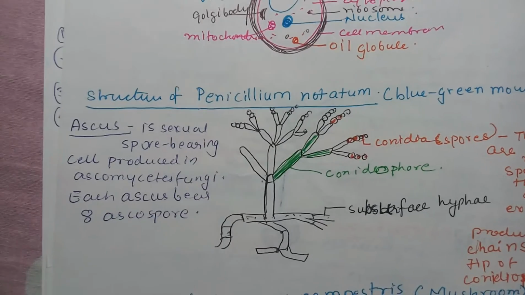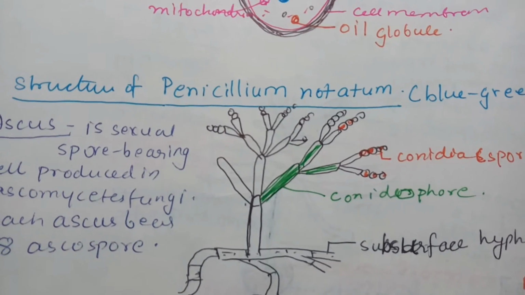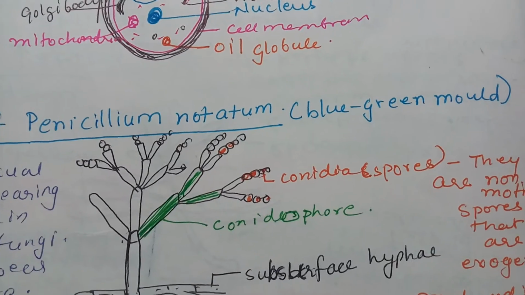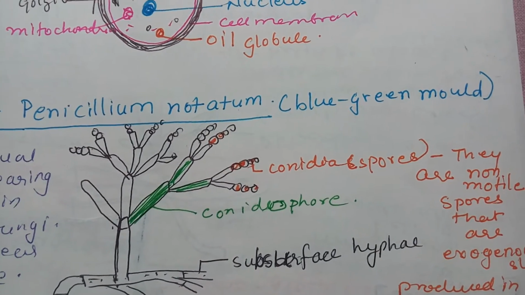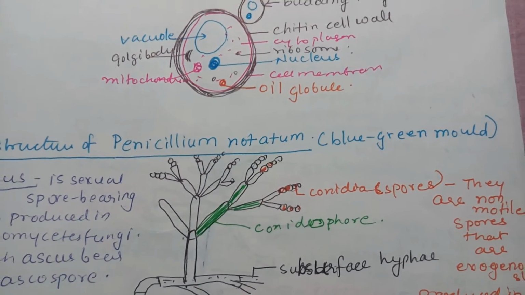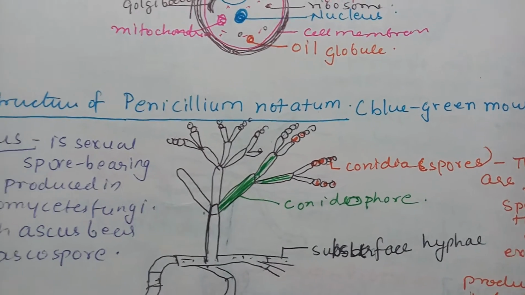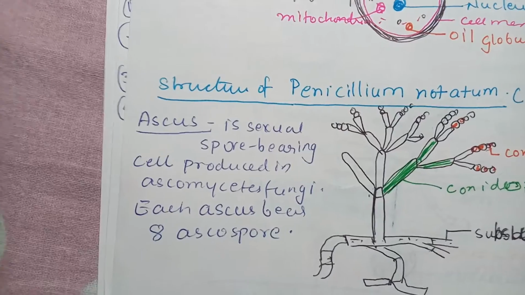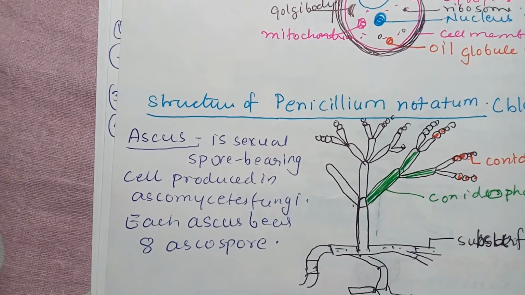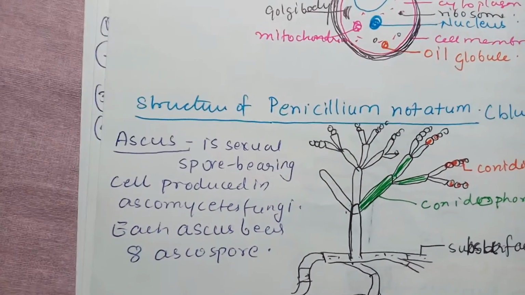Then Penicillium notatum. These are the subsurface hyphae. From here the conidiophore, which is the aerial hypha, grows, and at the top it bears spores called conidia. These are exogenously borne, and they are released during favorable conditions. In sexual reproduction, it forms a structure called the ascus, which is the spore-bearing structure, and one ascus bears 8 ascospores.